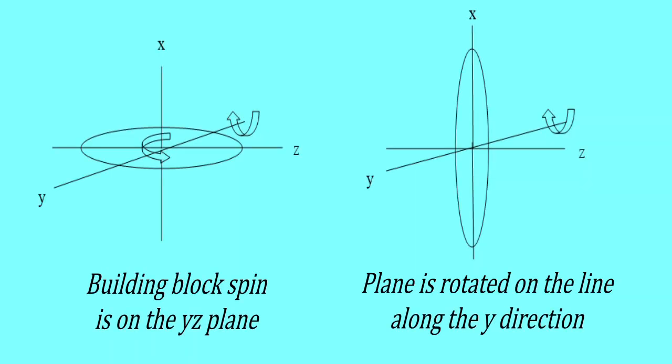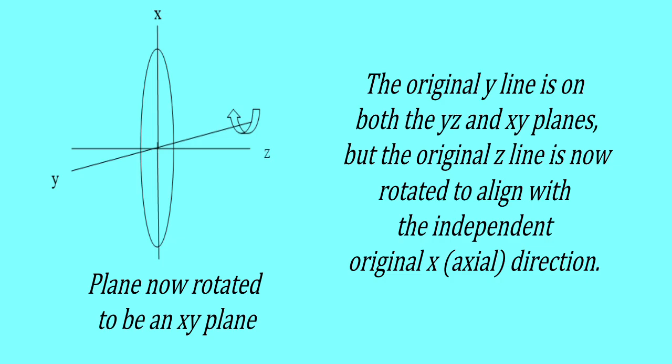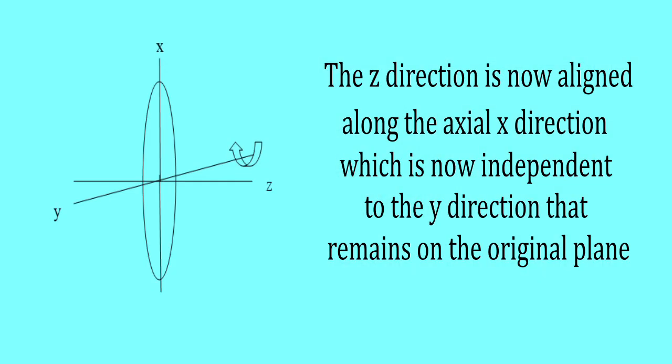Consider any line along the plane going through the building block's spinning point. Now make this line a new axis of rotation. As we rotate on this new axis, we also rotate the primary plane. But the line we chose remains on the plane whether the plane is rotated or not. This line is represented in both the original plane and the rotated plane. As we rotate the primary plane, we find a line on the rotating plane that will align with the building block's original axial direction. Since we know that the axial direction is an independent direction, then this direction of the rotated plane will be independent of the direction of the line we chose on the plane.